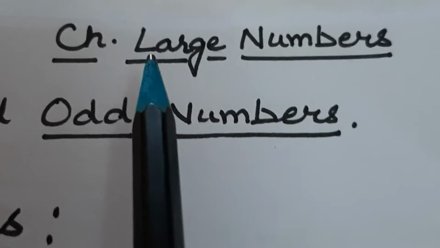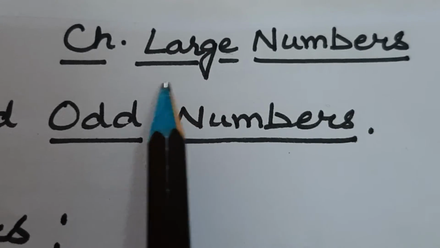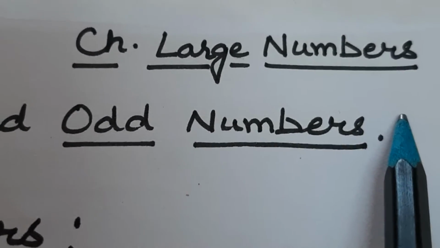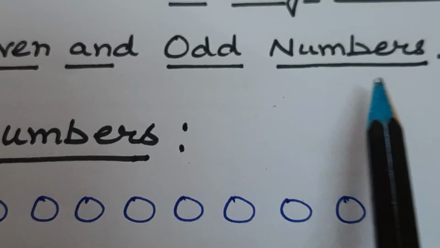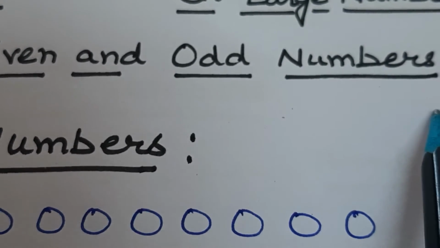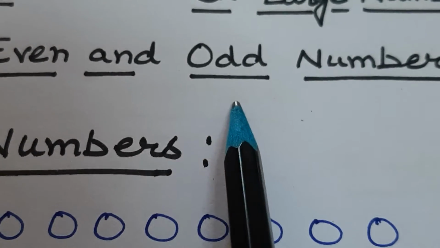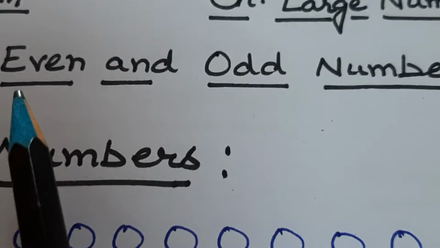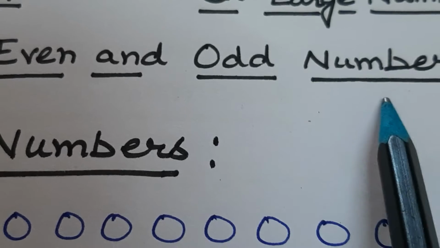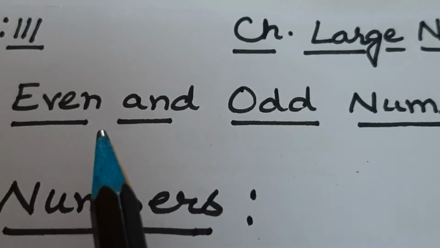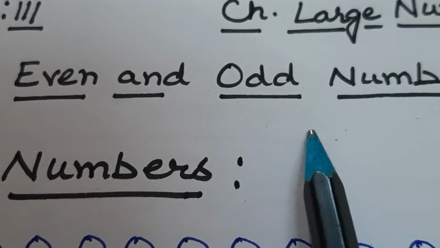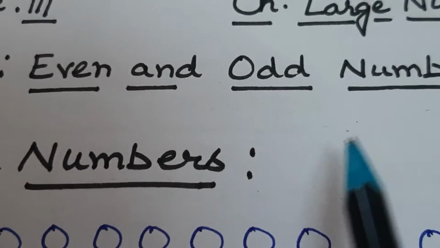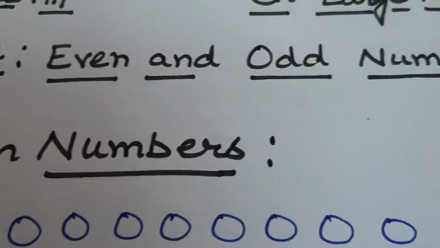So students, as you know, we are doing the large numbers chapter. Today our topic is even and odd numbers. These two terms are totally new for you. There are two types of numbers in our counting, even numbers and odd numbers. Now we will discuss it one by one.